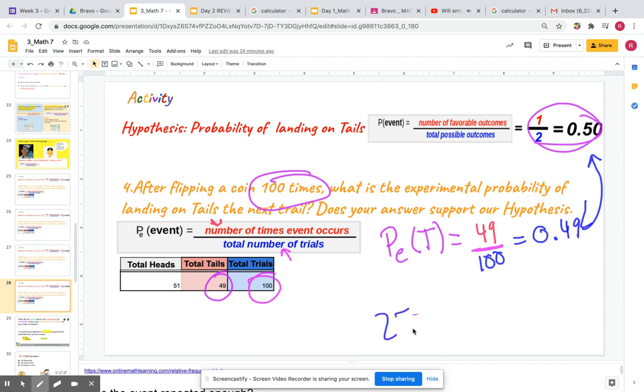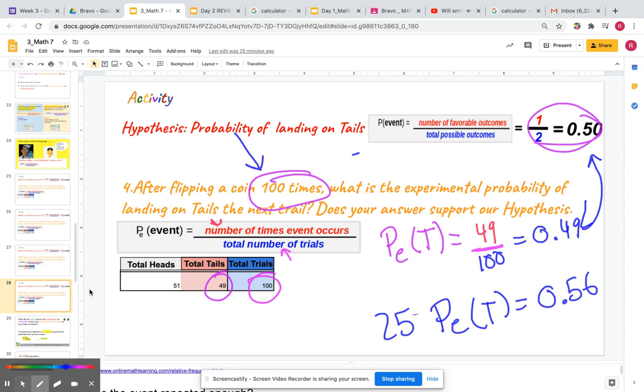we just did it for 25 times, we found out that the experiment for tails was way off. It was like 0.56. And basically, what this means is if you repeat an experiment for any type of game where you are flipping the coin, flipping the dice, or any type of probability, if you repeat the experiment over and over again, your probability for the experiment should match up and should kind of support your hypothesis.